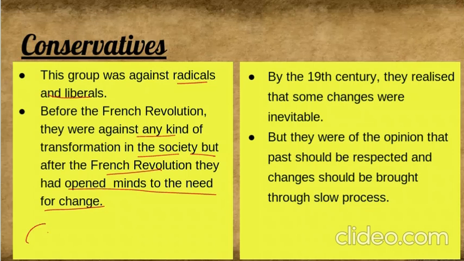They were conserving the past. But after the French Revolution also they didn't agree fully. They said okay, you can bring some changes, not everything should be changed, only minor changes.